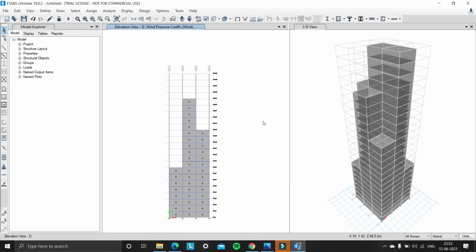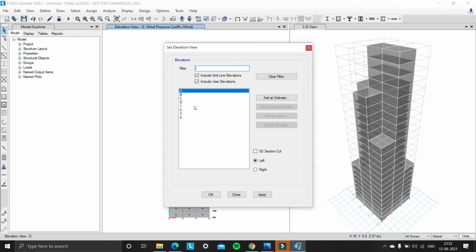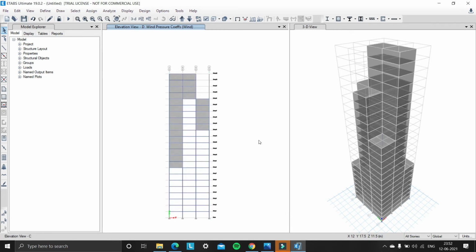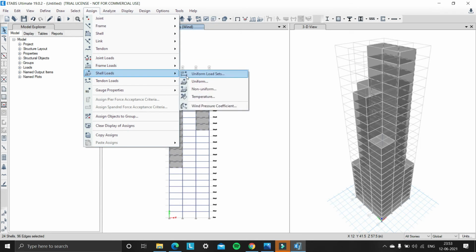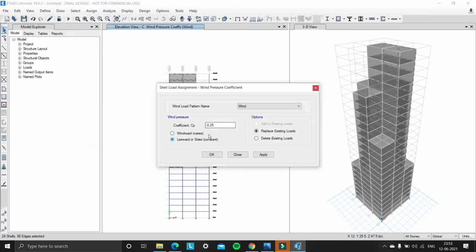Some of the cladding shells in section D are not there at the top stories, so we need to select section C and assign the wind loads, the same as in section D. Carefully select the cladding shells in section C, make sure it is in all stories, and assign shell loads of wind pressure coefficient -0.25 with wind load pattern wind and leeward or sides.